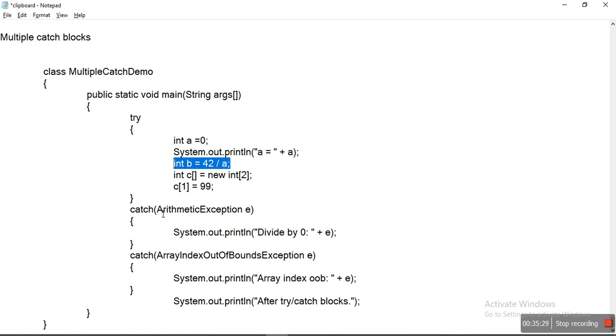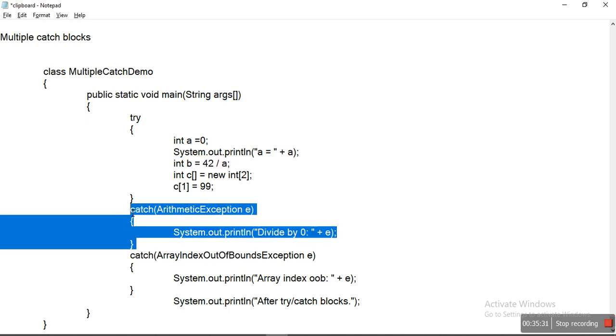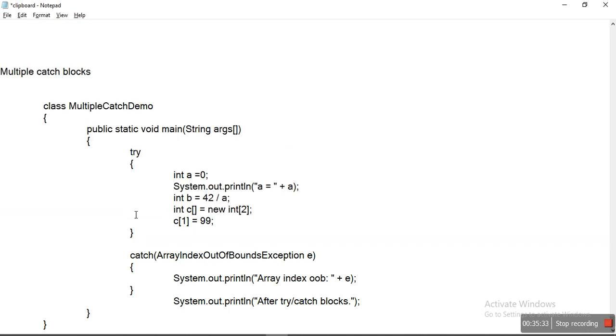If you skip this catch block, the program terminates abnormally, because the JVM will not find any matching catch blocks.